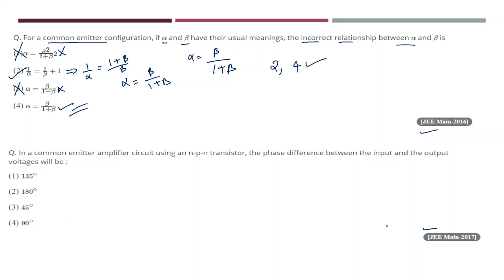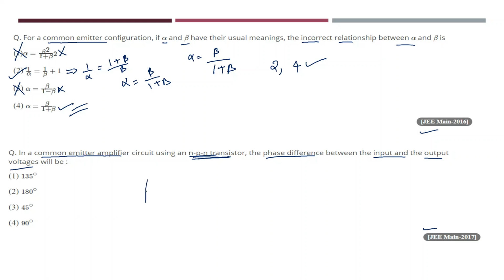So now let us move on to the next question. This is the JEE Mains 2017 question. What is the question he has given? In a common emitter amplifier, see here he has given a common emitter amplifier circuit. Which transistor has he given? He has given an NPN transistor. The phase difference between input and output voltages is?